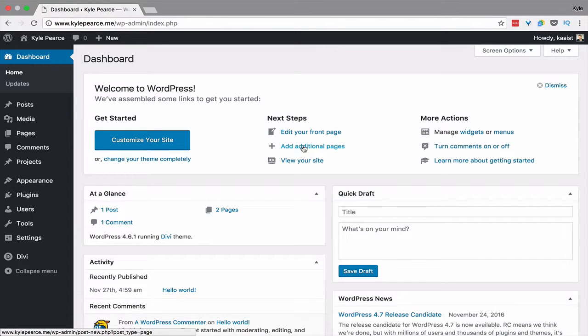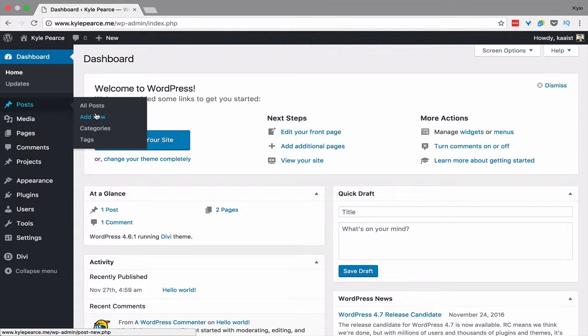And you can add additional pages. And if you just want to start blogging, you're going to see over here posts, and then down here pages. So if you're going to add an additional page, a page is a static page. So it's a page about you or a contact page. So you can add a blog page and you can assign it, and I'll show you how to do that in a moment, so that a certain page is used as your blog. So your blog is not your home page. And then posts are your blog posts.